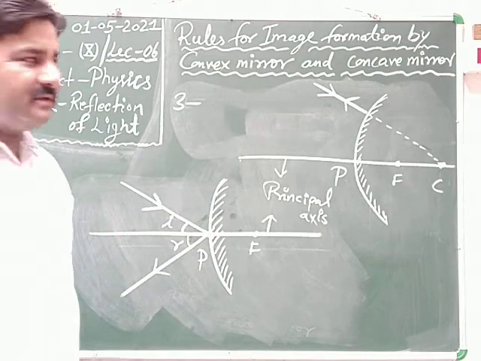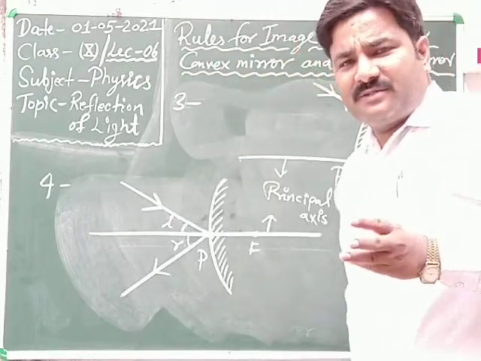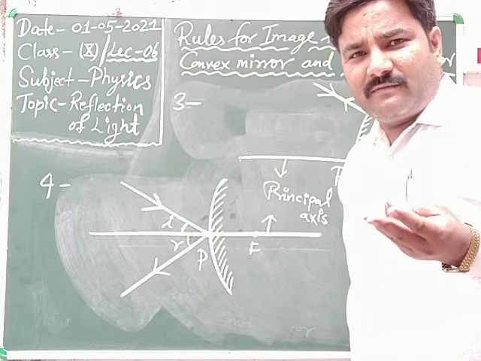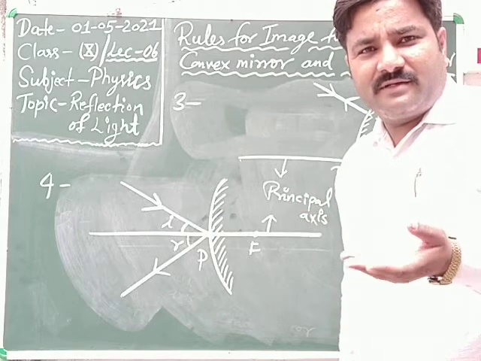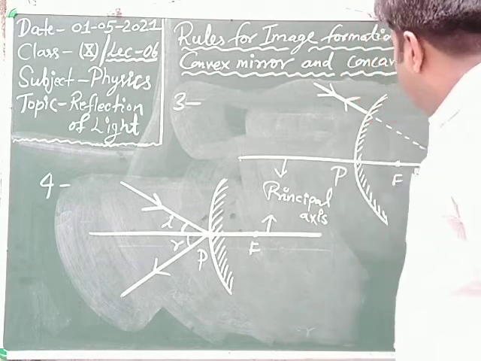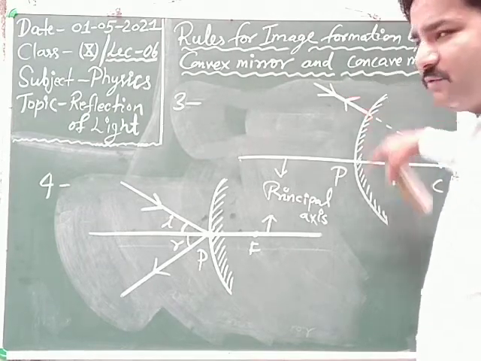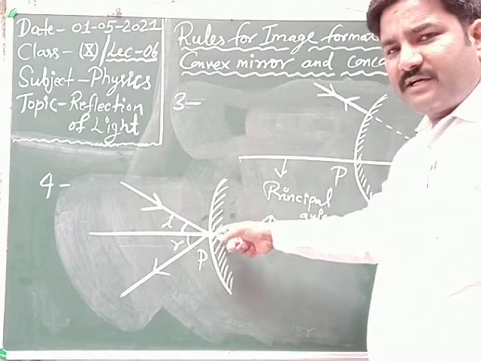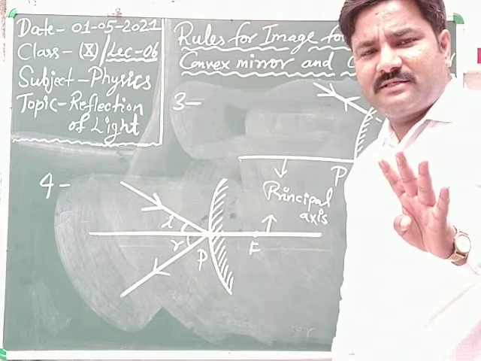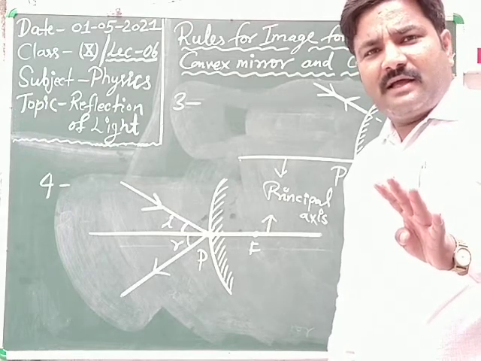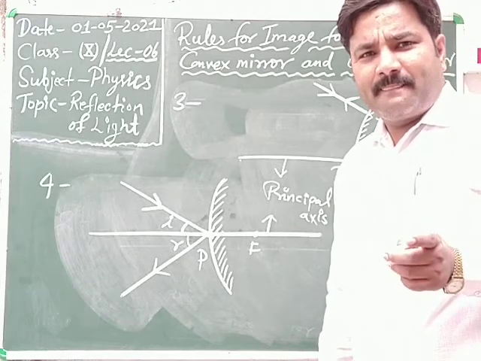Clear? And then after the 4 concepts: one, parallel to principal axis, then appears to be coming from focus. Second, when coming towards focus, then after reflection becomes parallel. And third, when coming towards center of curvature, then after reflection retraces its own path. And fourth, when incident at pole, then follows the laws of reflection. These 4 rules are the same for concave mirror also, but in case of concave there is only some difference.